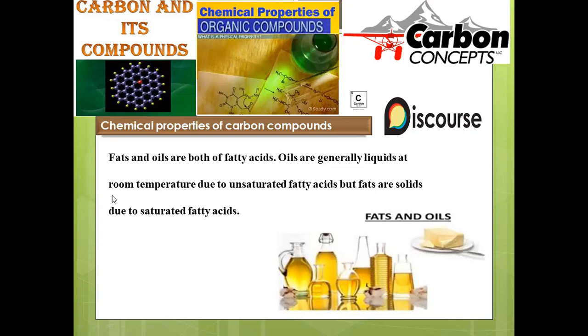So oils are generally liquids at room temperature due to the unsaturated fatty acids, but the fats are solids due to the saturated fatty acids. That's the main difference between these two. Oils are made up of double or triple bonds in these fatty acids, so it is not possible for them to compact or get close to each other. That's the reason why oils have less viscosity when compared to the fats.